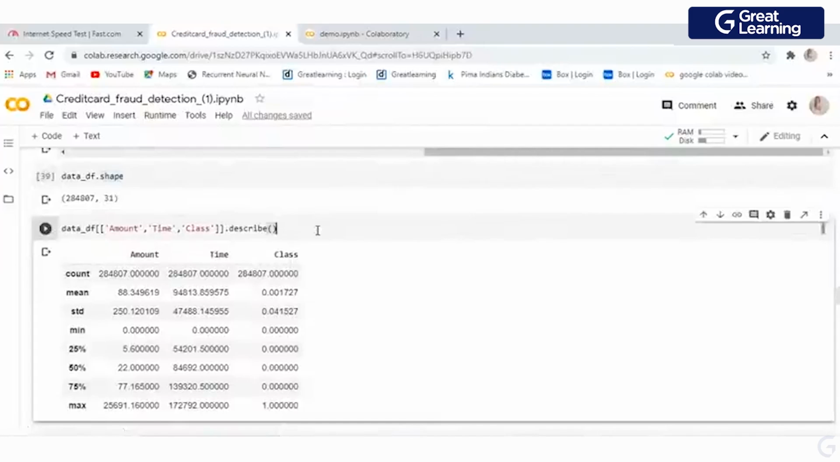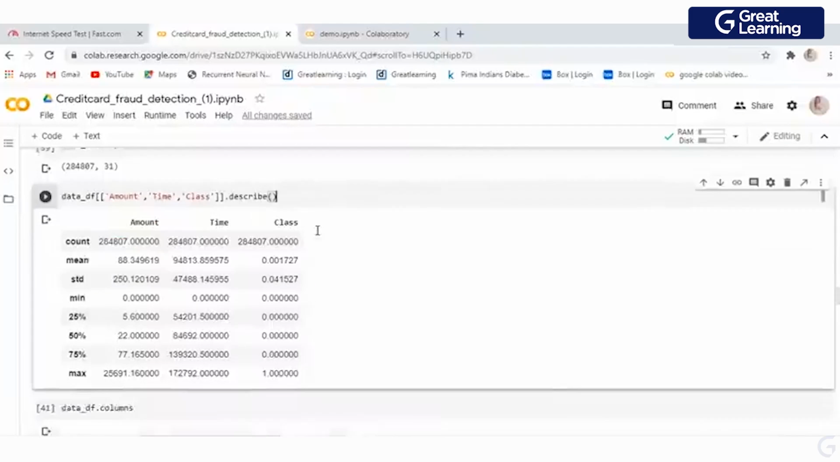Now I am going to use dot describe. What does dot describe stand for? It is basically going to give you some statistical measurements, right? What's the count of your data? What's the mean, median, and standard deviation for your data set? Now comes the IQR, the interquartile range. That is for 25%, 50%, and 75%. So basically, this will help you to understand your data set more deeply. Over here you can see we are going to take the description for amount, time and class. So these are the basic main columns we have in our data set.